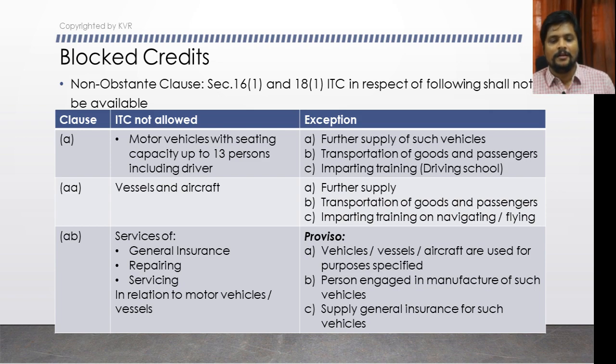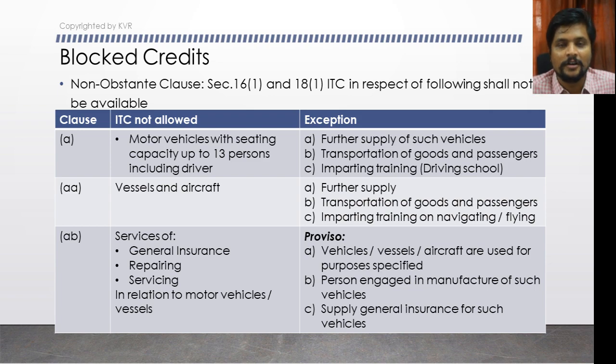Clear? Now we are entering into the real provisions of subsection 5 of section 17. There are multiple clauses under it, and each clause refers to each type of input or service. There is a table we have provided here. Column number 1 gives the clause number.